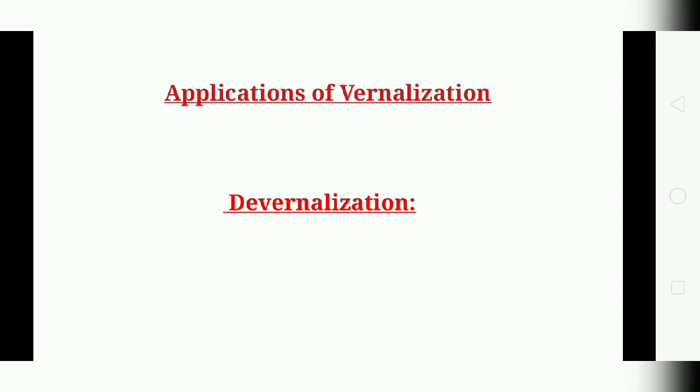Now, devernalization, what does it mean? It means the removal of the vernalization effect. A vernalized plant is kept at high temperature, and the effect of low temperature treatment is completely removed. So the chilling treatment is removed and high temperature is applied.